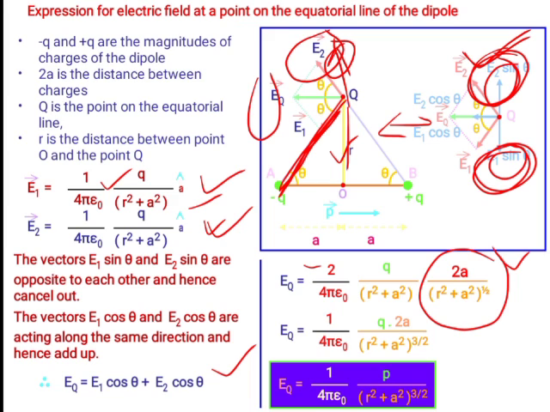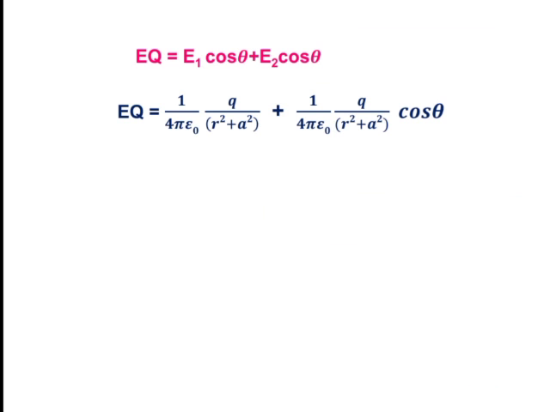So EQ is equal to 1 by 4 pi epsilon naught. After simplification of this, we will get this. How did we get this final expression? Let us understand step by step. Here EQ is equal to E1 cos theta plus E2 cos theta. Then EQ is equal to 1 divided by 4 pi epsilon naught Q divided by R square plus A square. So I substituted the value of E1 and E2, and cos theta is common here.